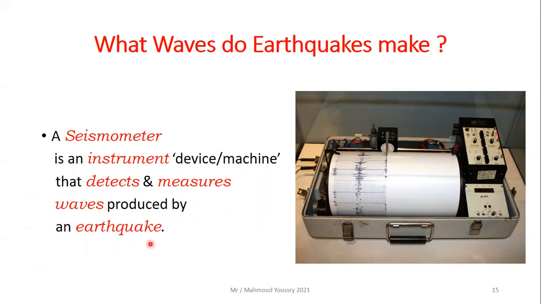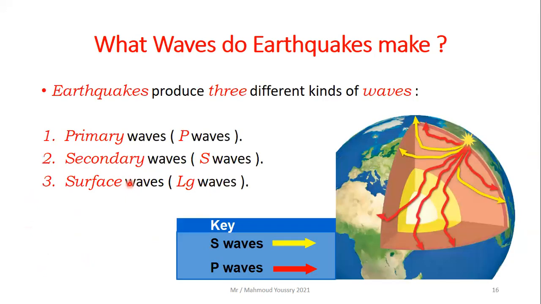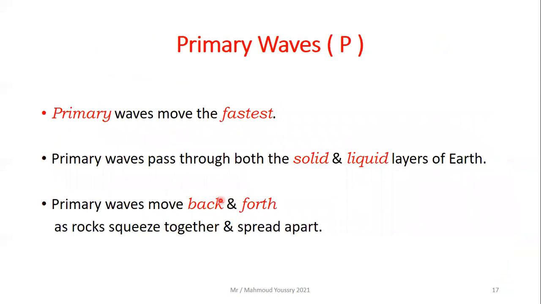So this is a machine used to measure and detect the waves produced by an earthquake. So what are the waves produced by an earthquake? It produces three different kinds of waves: primary waves or P waves, secondary waves or S waves, and surface waves or L waves.